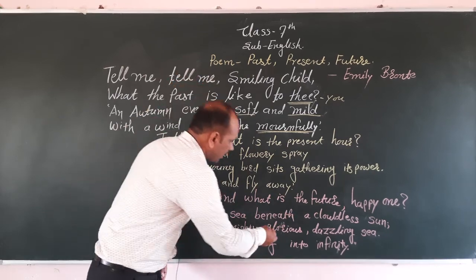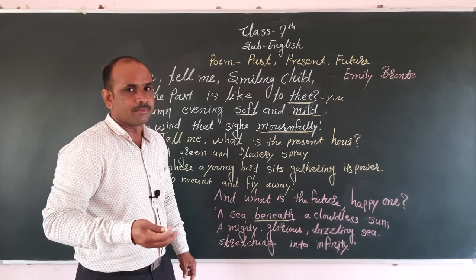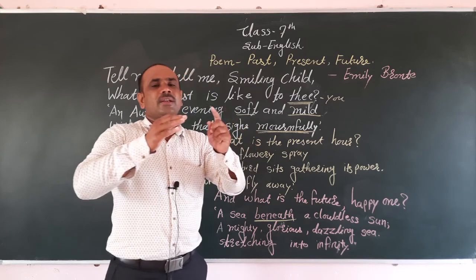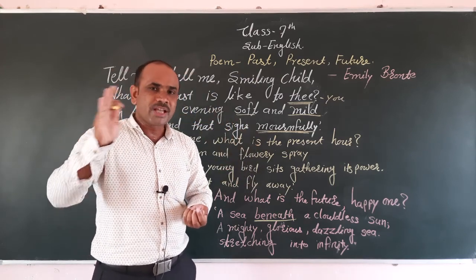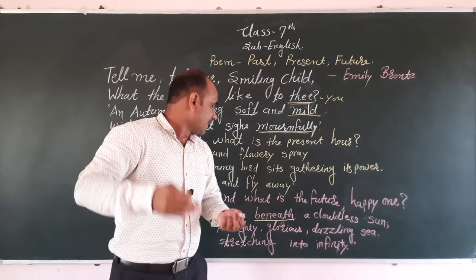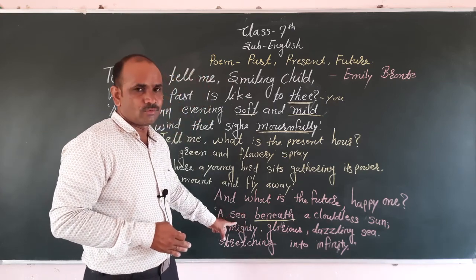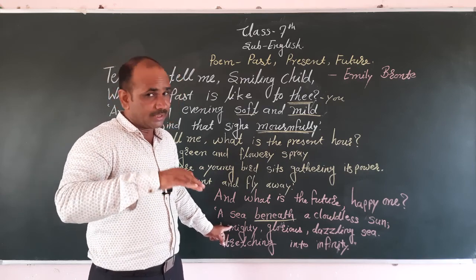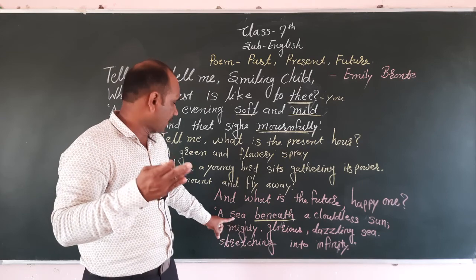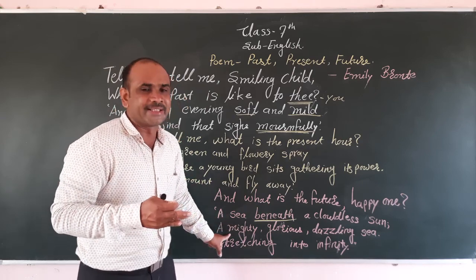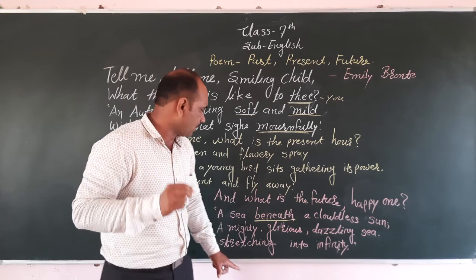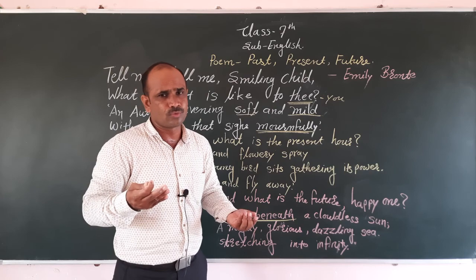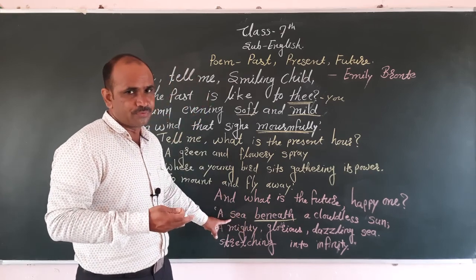Beneath means under. A sea beneath a cloudless sun means when in the sky there is no cloud, without cloud, the sun is rising. That time this sea was very happy. It is very powerful in a past time, in a present time, also in the future time. It is very powerful, mighty. Mighty means it is very powerful. It is very glorious. It is very prosperous. Who was prosperous? The sea was prosperous in the future time.